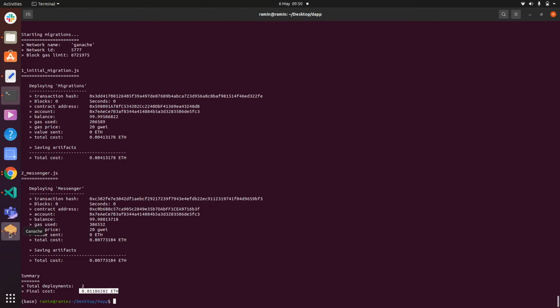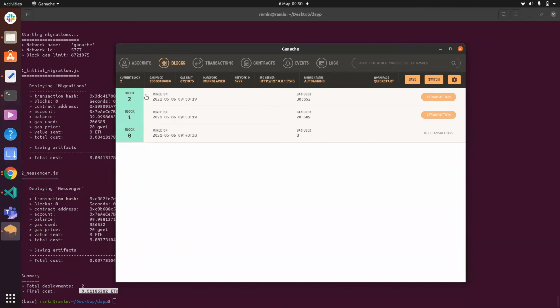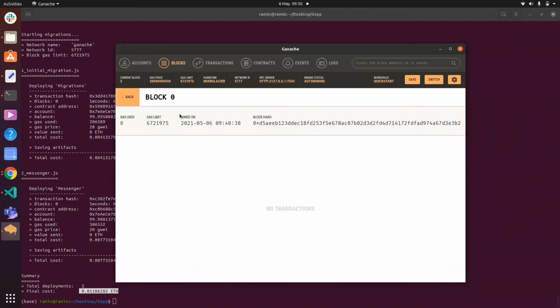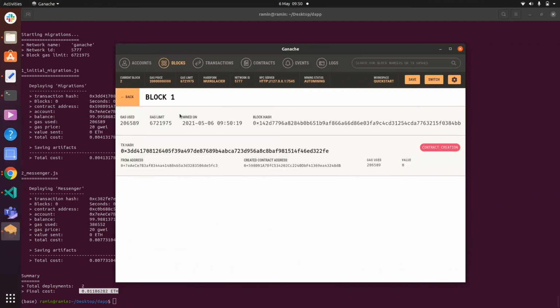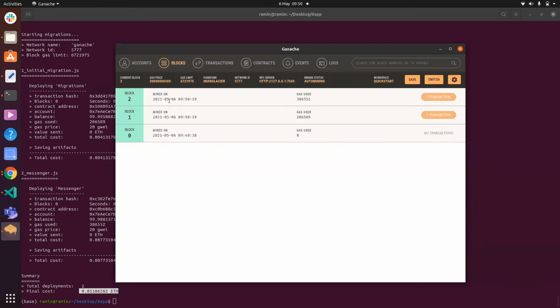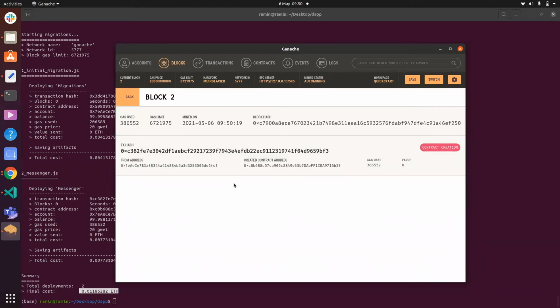Now we can actually go to our blockchain and we see 2 new blocks have been created. The first one corresponds to that contract called migration, so this isn't one that we actually care about. This is the one that we care about, which runs our messenger contract. So we can actually see that the block hash has been assigned, gas used, gas limit, mined on.